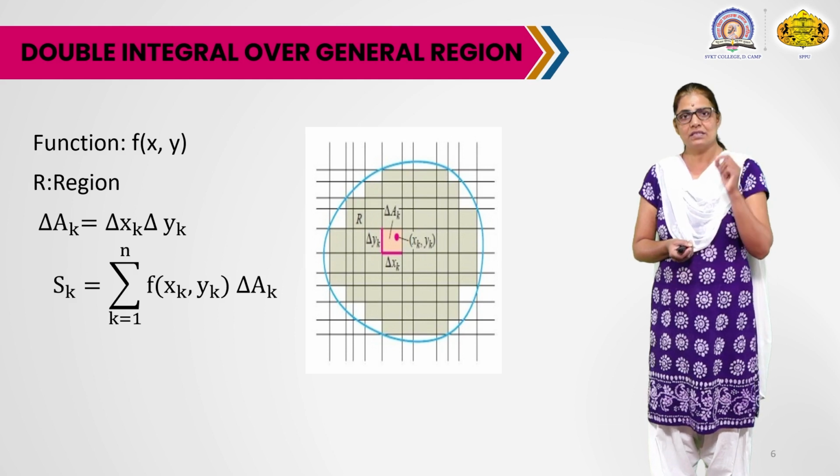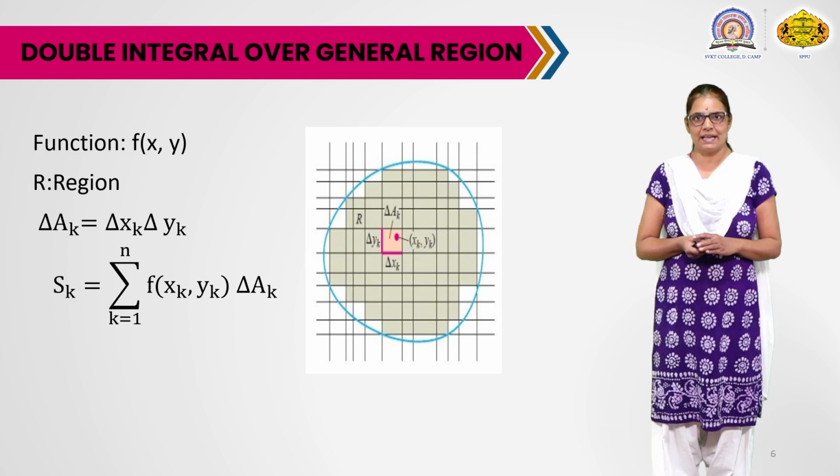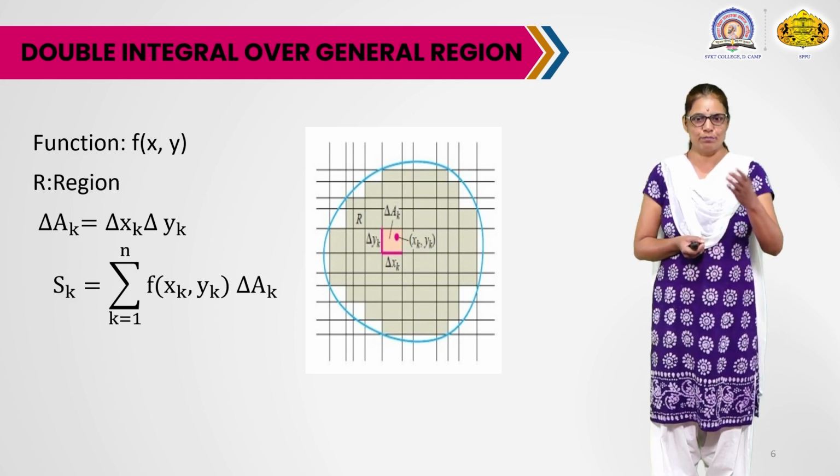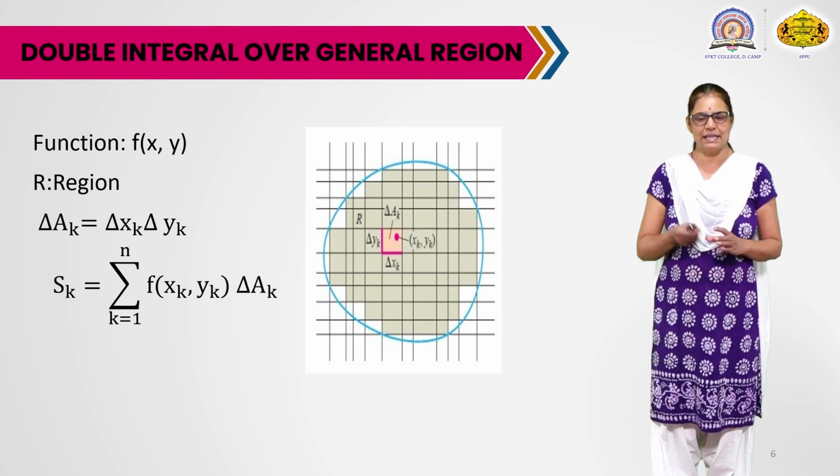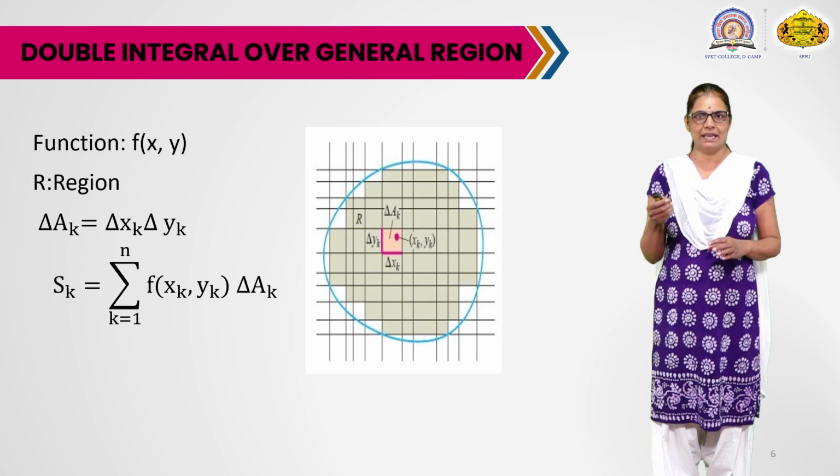Then we select some arbitrary point inside the rectangle. Suppose that point is x_k, y_k. Find the functional value at this point, that is we have to find f of x_k, y_k.